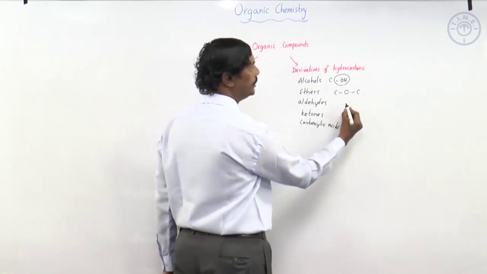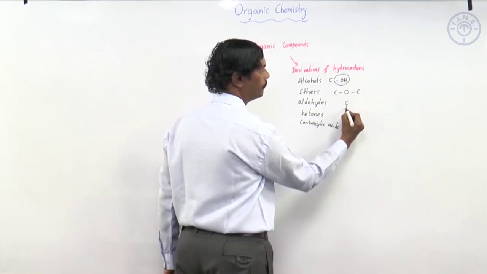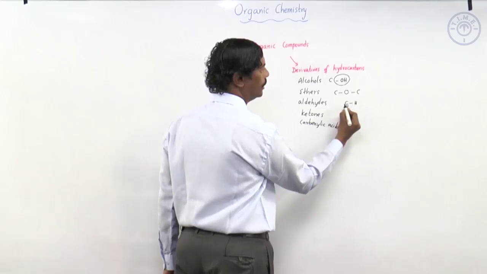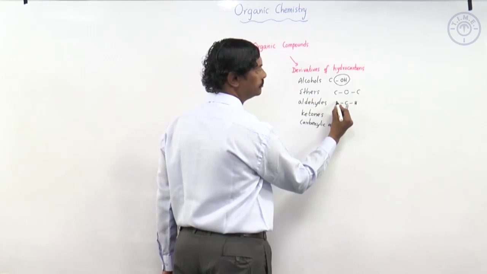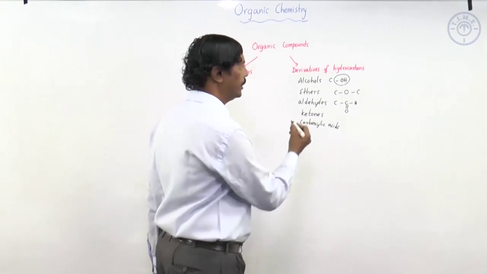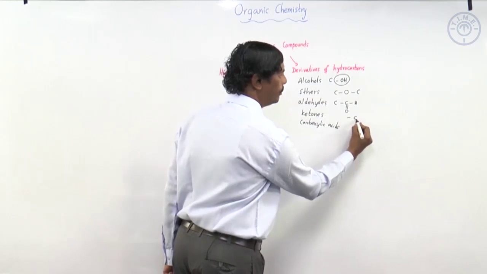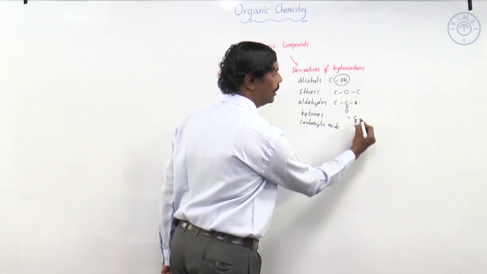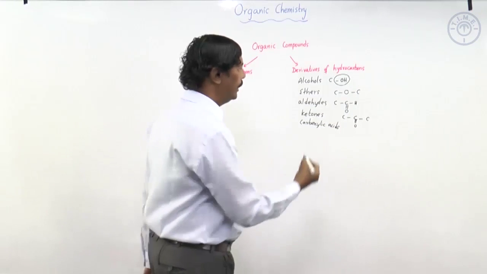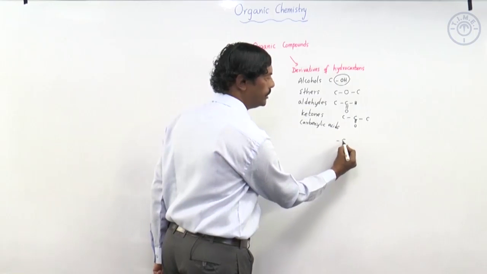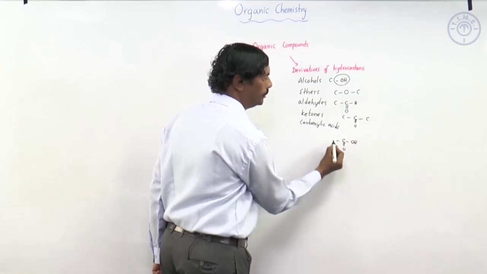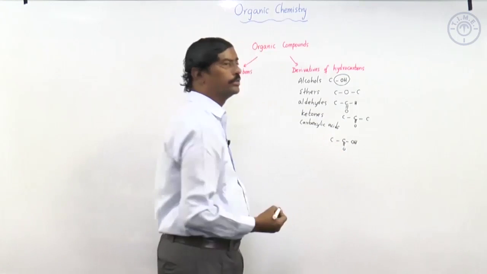In aldehydes, we have a multiple bond, C double bond O, and a hydrogen, and we may have a carbon or a hydrogen. Now, ketones will have C double bond O. On either side you will have a carbon. In carboxylic acids, we have C double bond O and an OH, and on this side we may have a carbon or a hydrogen.